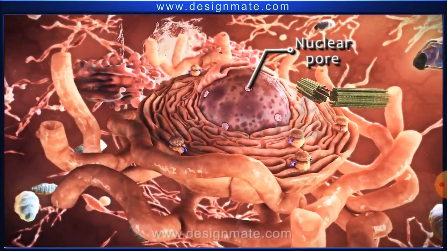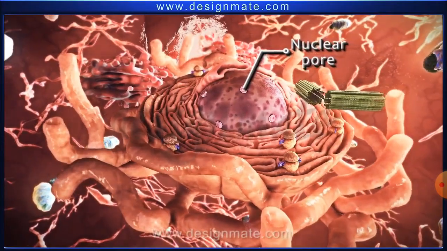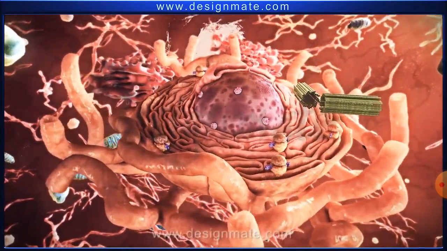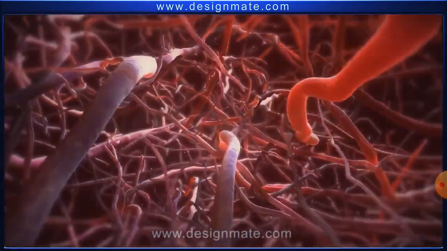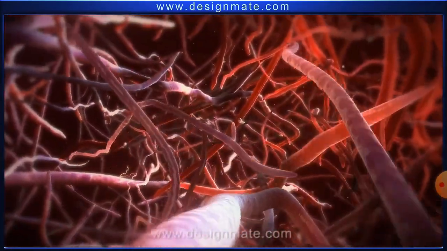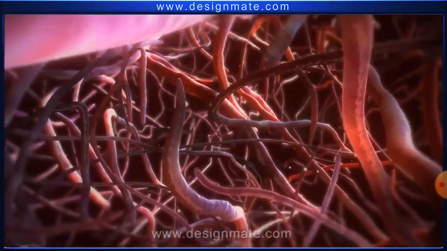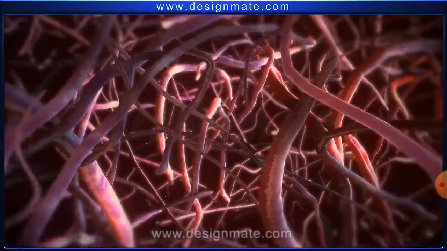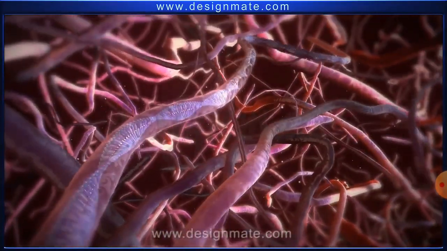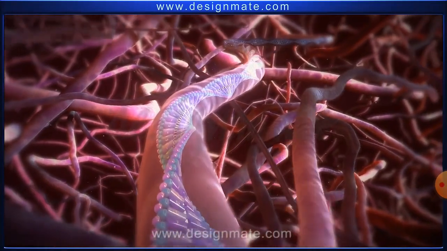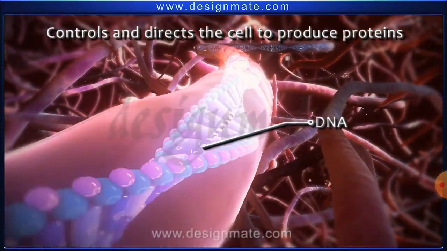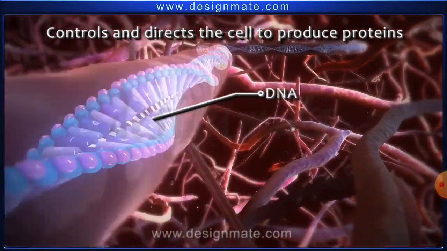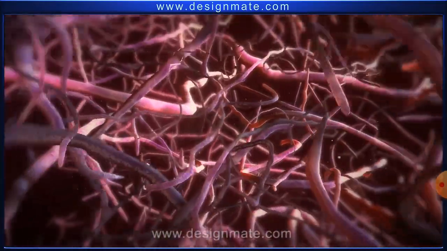If we look closely, internally there is a whole massive structure, where thread-like long projections are there, which is the genetic material. Inside these chromosomes, the DNA is located in a variety of areas. It controls the cell and protein production.